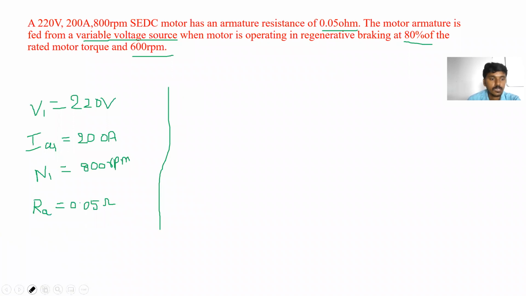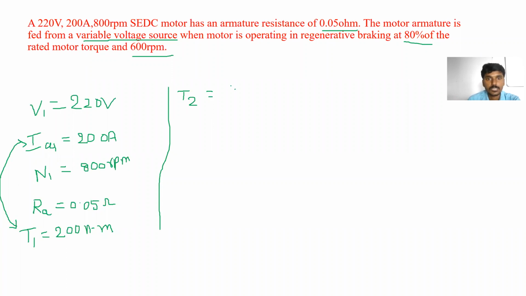So if you write torque T1, it means motor torque at the rated operation, that is 200. Why are we writing 200 here? Because torque is directly proportional to the armature current. Is it clear? So torque is also 200 Newton meters. T2 we have to find out. T2 means the motor is operating at a different torque, that is 80% of the rated motor torque.